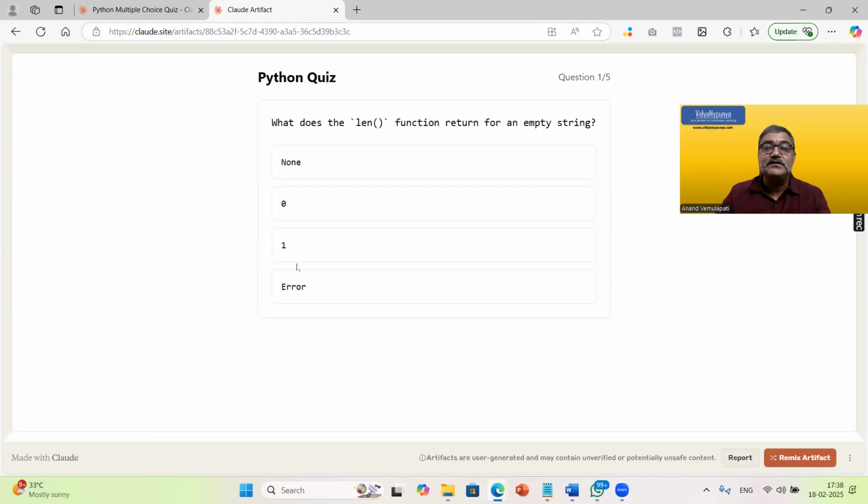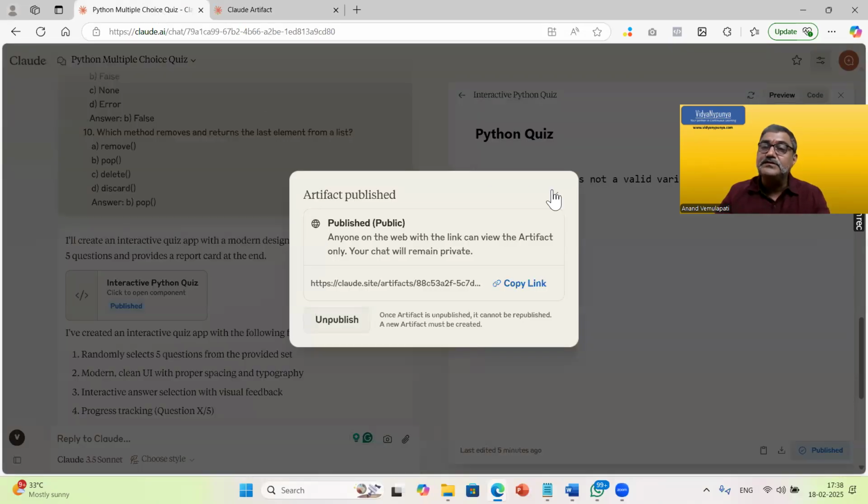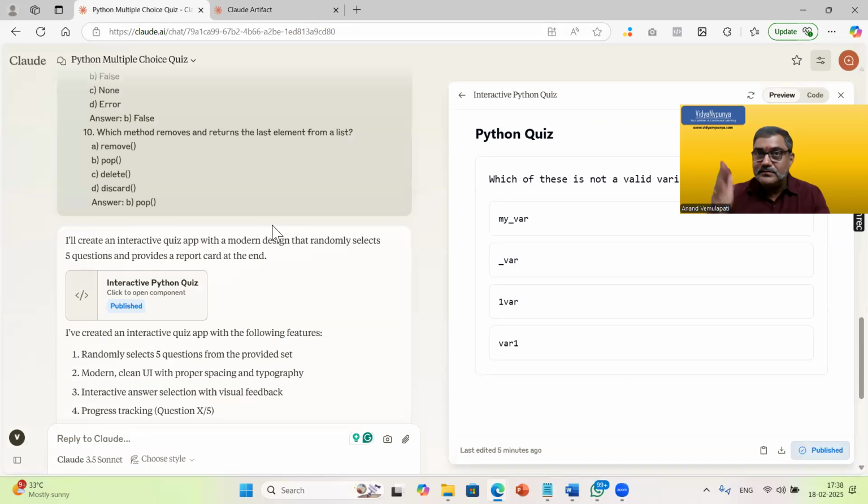What does the length function return? I'm just going to say that an empty string is probably 0, right? Bool function, something, right? You can just play with this application, and then that link can be shared, and this link can be accessed from anywhere by anyone in the world. That's it. We are done. I think our demo is done, and my objective is also fulfilled.